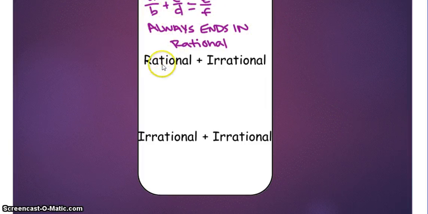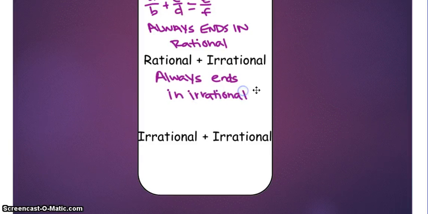No. So rational plus an irrational always ends in irrational. Because if you have a number that never ends or never repeats, no matter what you add to it, it's still not going to end, and it's still not going to repeat.